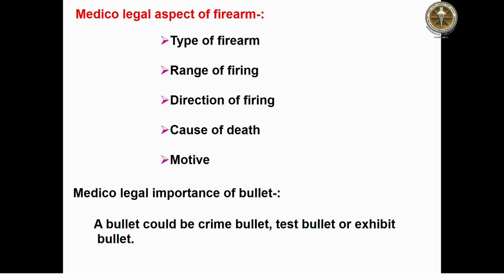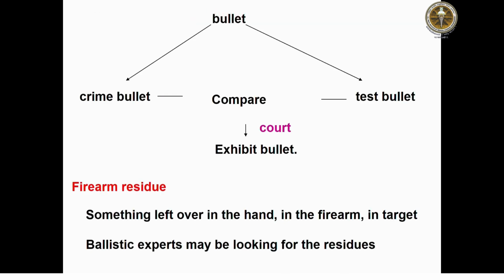Then come to the bullet: whether this bullet is a crime bullet, a test bullet, or an exhibit bullet. When a bullet is produced in court, we call it an exhibit bullet. This exhibit bullet may be a crime bullet or a test bullet. The crime bullet is usually recovered from the crime site and from the body of the deceased, whereas the test bullet is fired from the firearm, and we can tell that this crime bullet was fired from this firearm. So to identify the firearm, we can go for a test bullet.